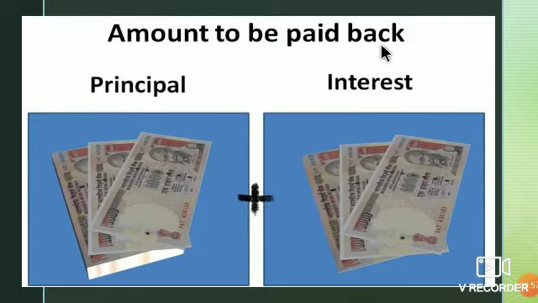The amount to be paid back is calculated as principal plus the interest amount, which is the total amount we have to pay to the bank in the loan case, and principal plus interest is what we get in return when we deposit the amount.